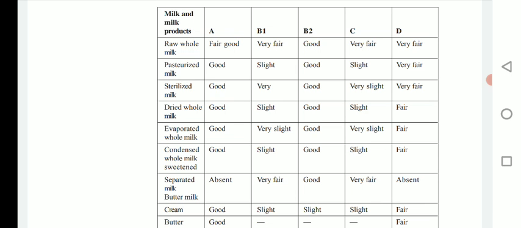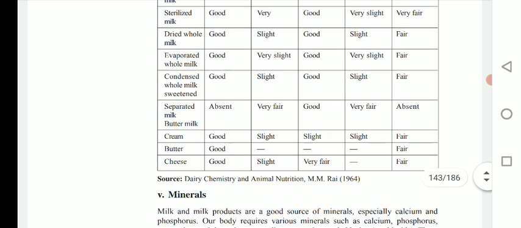If you see raw whole milk, then pasteurized milk, sterilized milk, dried milk, evaporated milk, and condensed milk, these are different types of milk. The vitamins are present in different amounts in different types of processed milk.